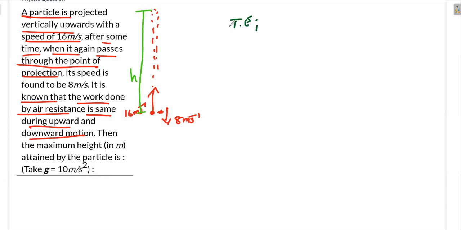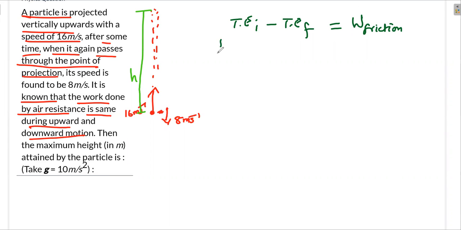You watch the class videos, you will understand the work energy theorem from the playlist. You can do it multiple ways. You can use the work energy theorem, or you can say work done by non-conservative force equals change in total energy. But I'm going to do it simply. The simple idea is the total energy, final and initial, are not the same. The difference is the work done by air friction. The energy is lost. How much energy is lost? The work done by friction is equal to the difference in the total energy, because that's the energy consumed by it.